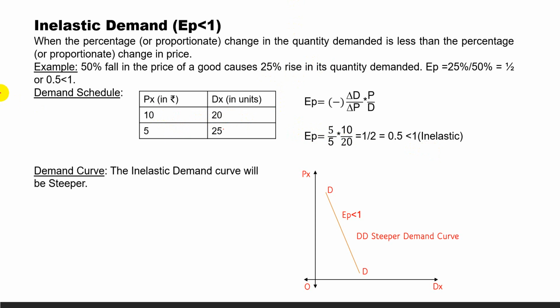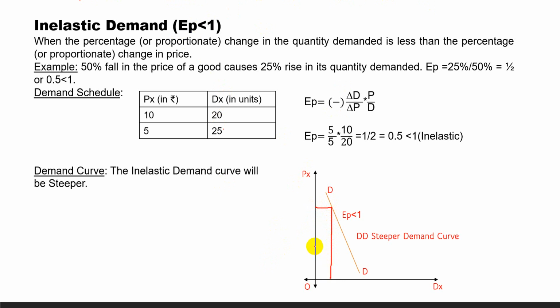What will be the shape of the demand curve for inelastic demand? The inelastic demand curve will be steeper. What is the meaning of the steeper demand curve? Let us consider: the percentage change in price will be more and the percentage change in demand will be less.